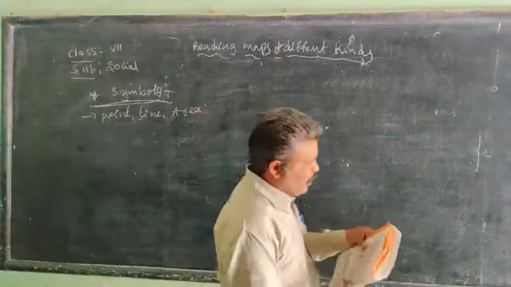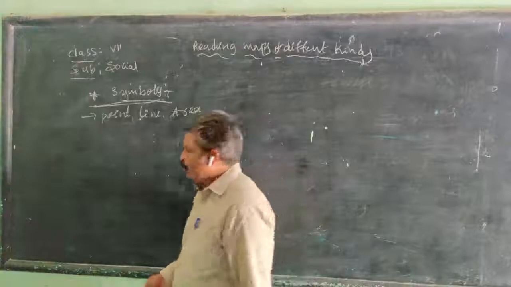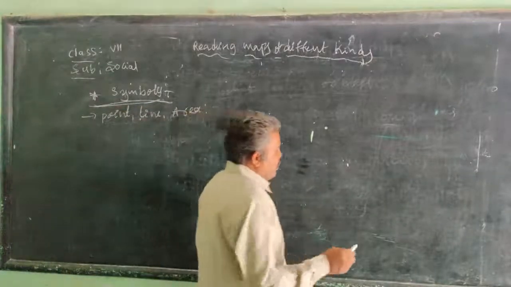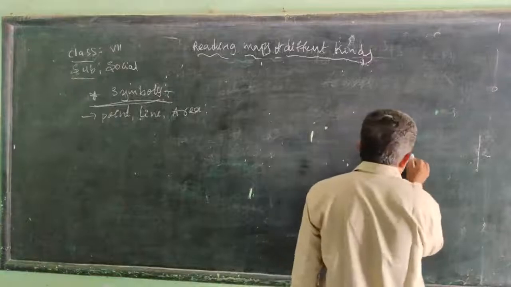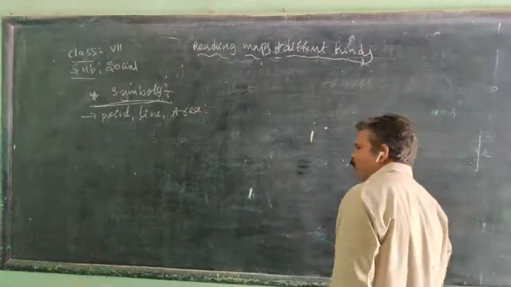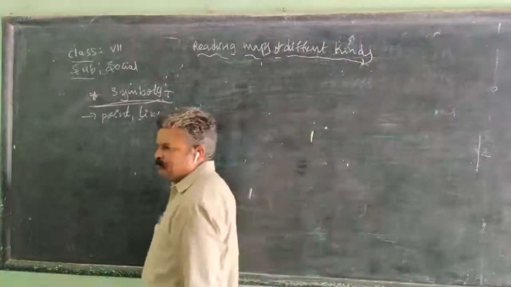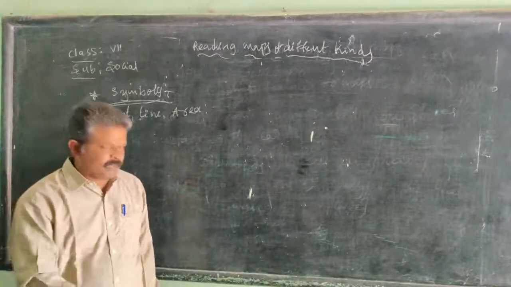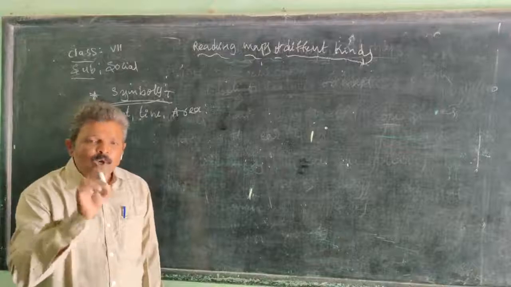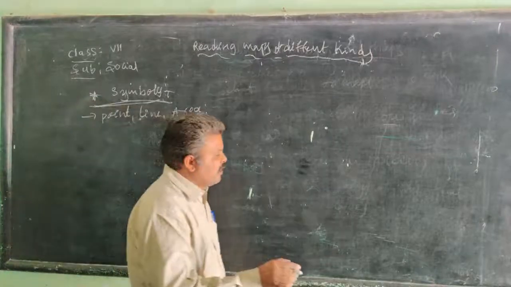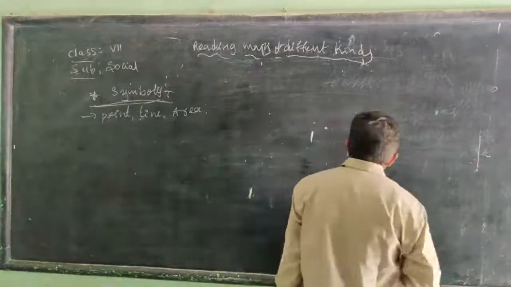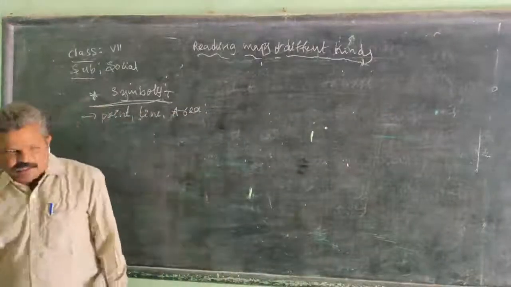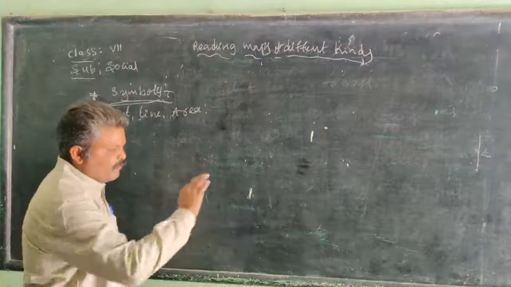In sixth class also, we learned this. We cannot draw any real feature on a map, because when we draw the real feature of an object, it occupies a large place. So that's why we use symbols, a symbol to represent particular information.